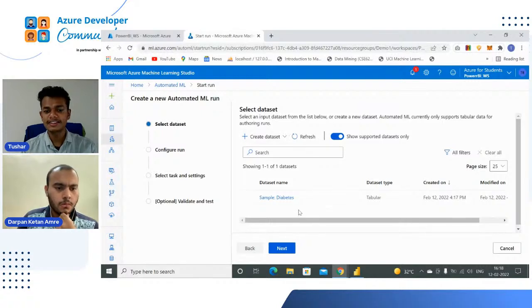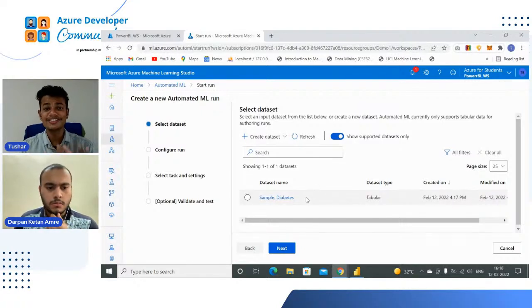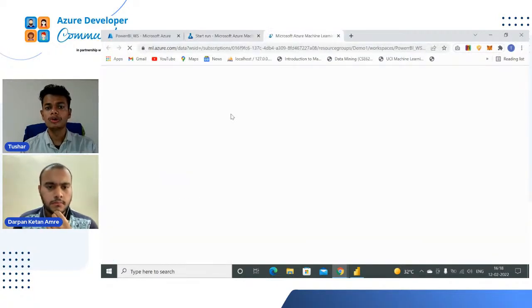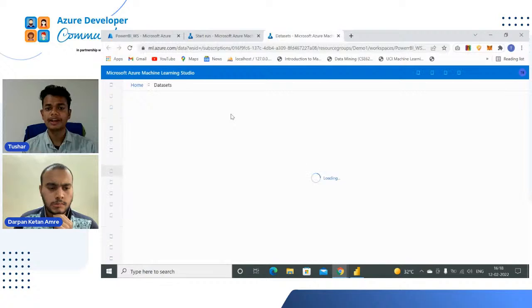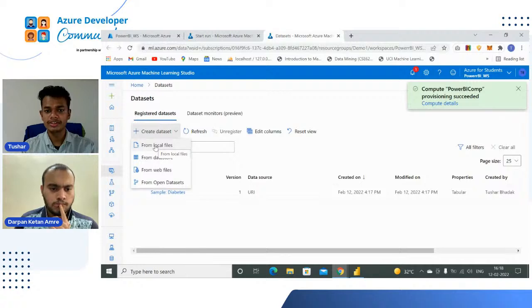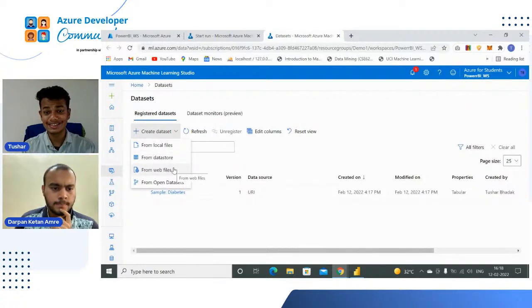So you have the dataset name. This is the dataset that we recently imported. One more thing: if we want to upload our own dataset, the Azure platform also gives that functionality. If I have to upload from local files, I can do that. I can use datastores. I can also use web files like JSON formats, and I can also use a dataset that is already available in the Azure portal.